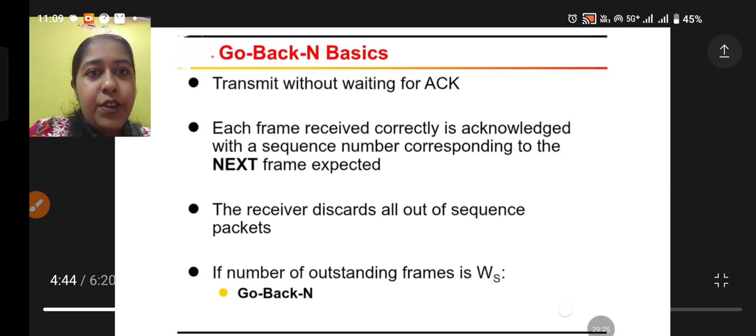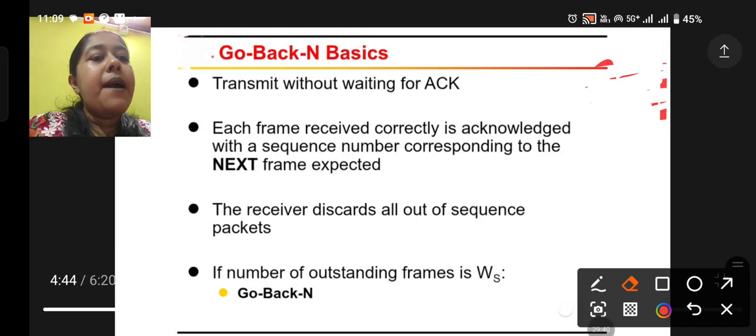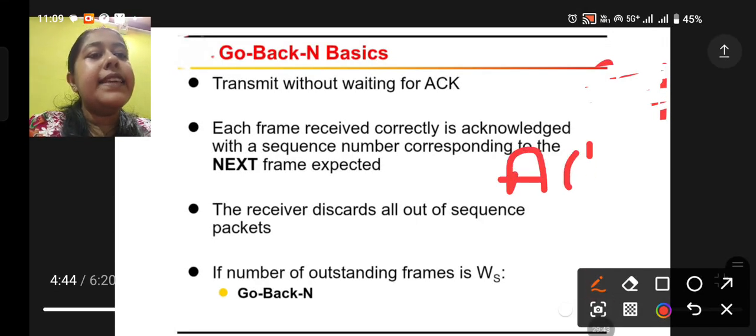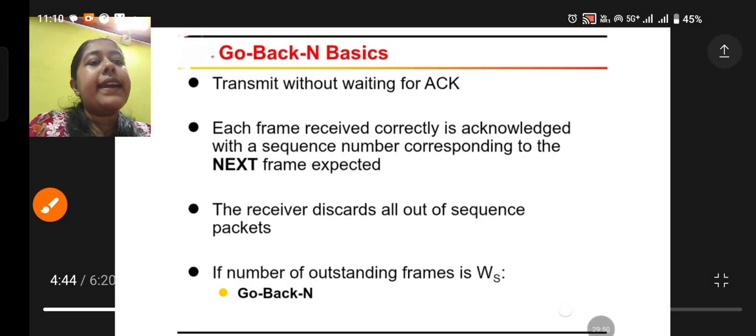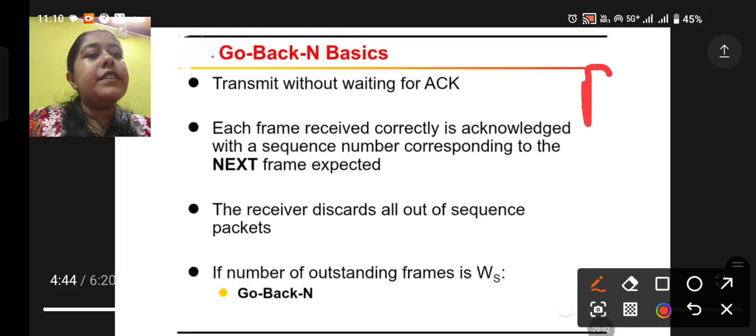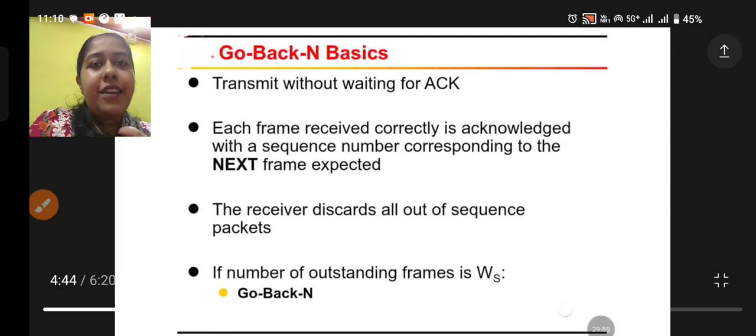Transmit without waiting for ACK. Each frame received correctly is acknowledged with a sequence number corresponding to the next frame expected, right? Here ACK 1 means, if my frame number is 0, my acknowledgement will be 1. That is my next frame number. So again, if my frame number is 1, my ACK number will be ACK 2. So the next frame number is being sent in the acknowledgement.